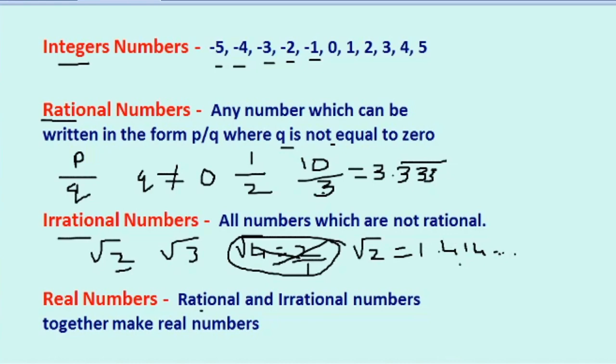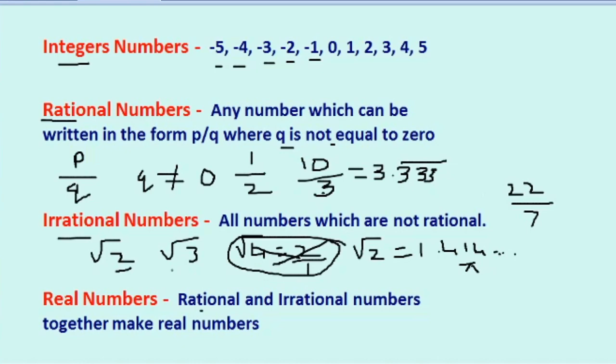Another example is pi. You might be knowing, this is also an irrational number. Usually for pi we write it in the form of 22 upon 7, which is not the exact value of pi. The exact value of pi is different. 22 upon 7 is again an approximate value of pi.